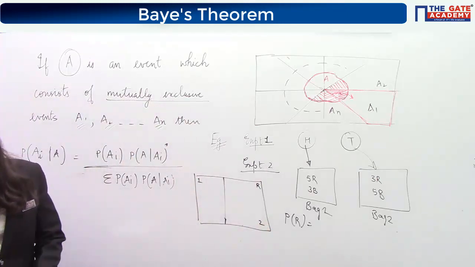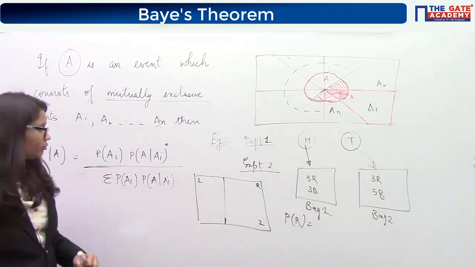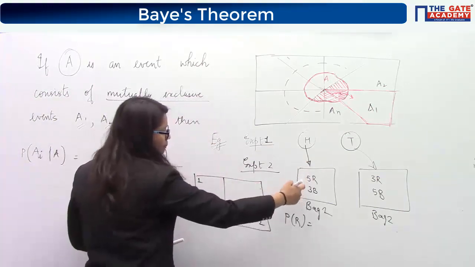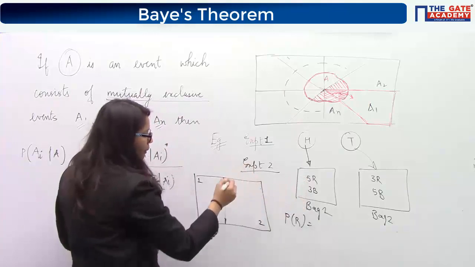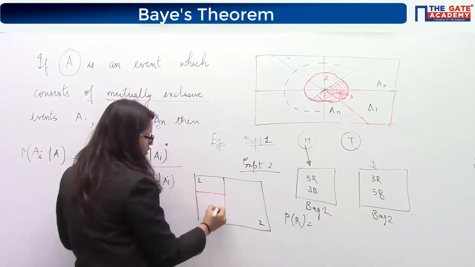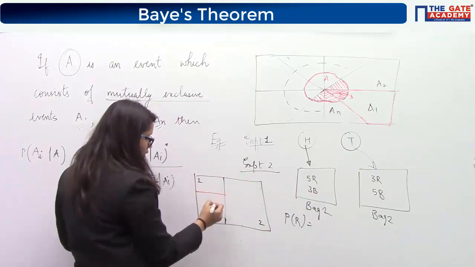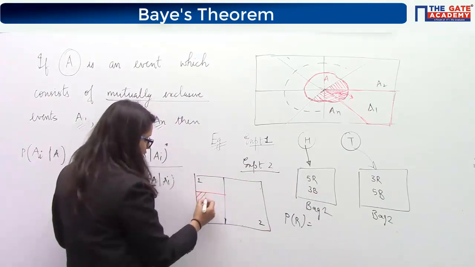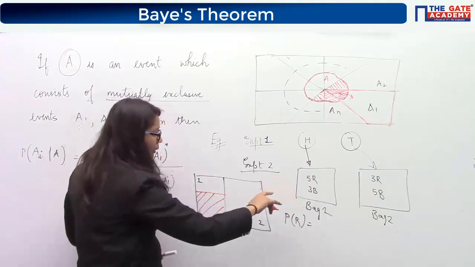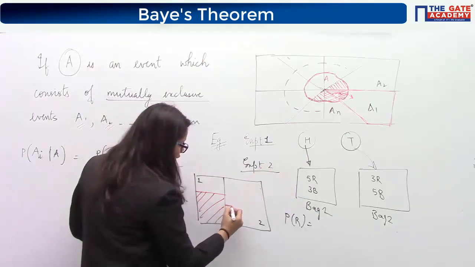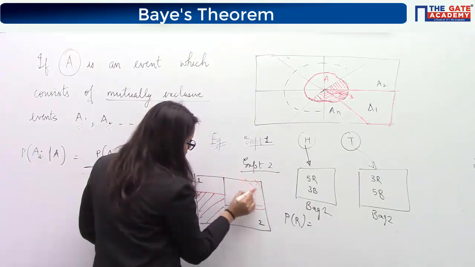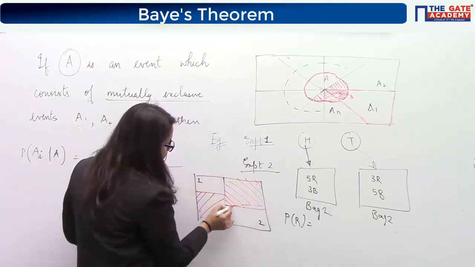And from bag 1, you can say the probability of getting the red ball is 5 by 8. This hatched area denotes the probability of getting the red ball from bag 1. And similarly from bag 2, the probability of getting the red ball is 3 by 8. So this will be the area for getting the red ball from bag 2.